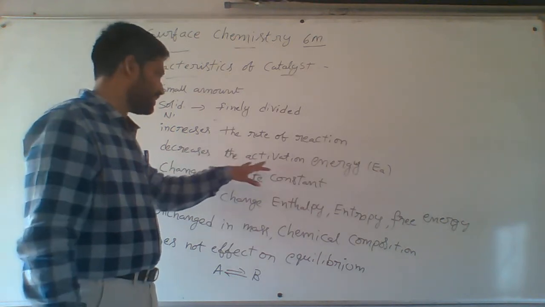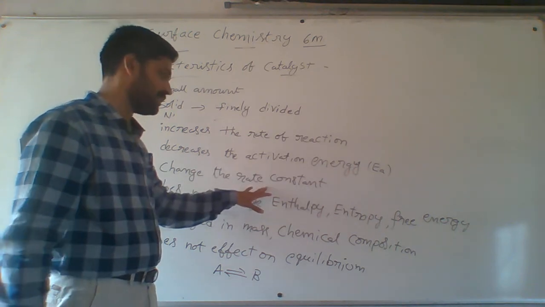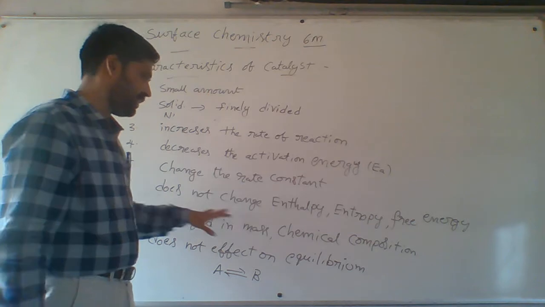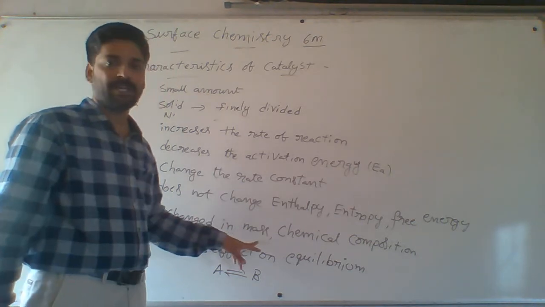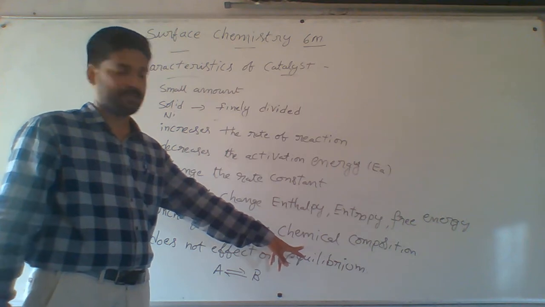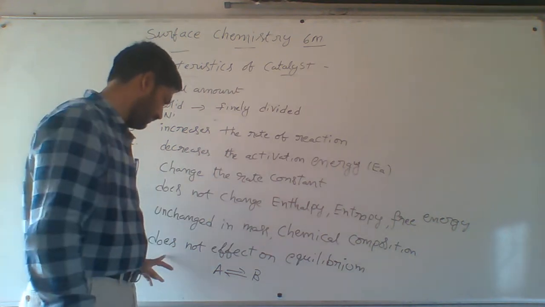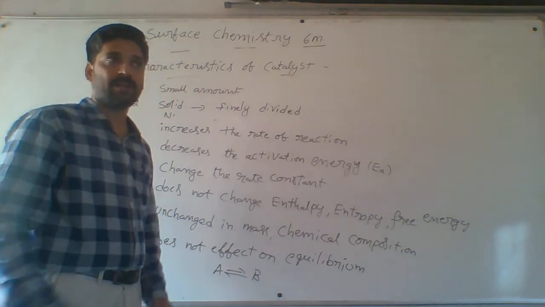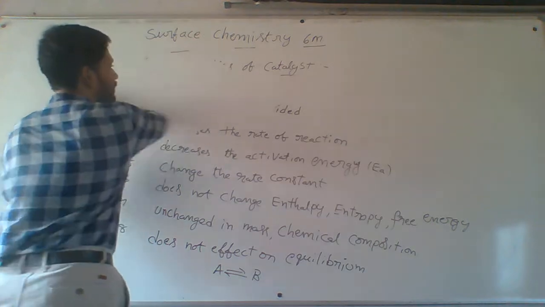Catalyst decreases the activation energy, changes the rate constant, does not change enthalpy, entropy, free energy, is unchanged in mass and chemical composition but may change in physical composition, and does not affect equilibrium. These are the main points, catalyst characteristics.